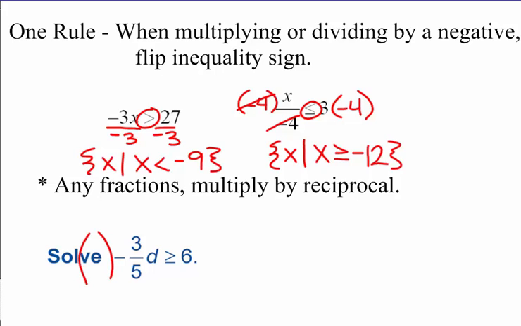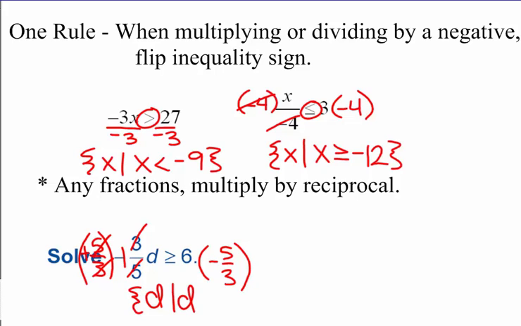If we flip 3/5 to 5/3, that negative is still going to be there. We're still going to have a negative. That negative is not going to go anywhere. So when we multiply on both sides, we're going to multiply by negative 5/3. On the left side here, the negatives cancel, the 3's cancel, the 5's cancel. We're left with d. Okay. When we multiply both sides by the negative 5/3, this inequality flips again. It's going to go to less than or equal to.